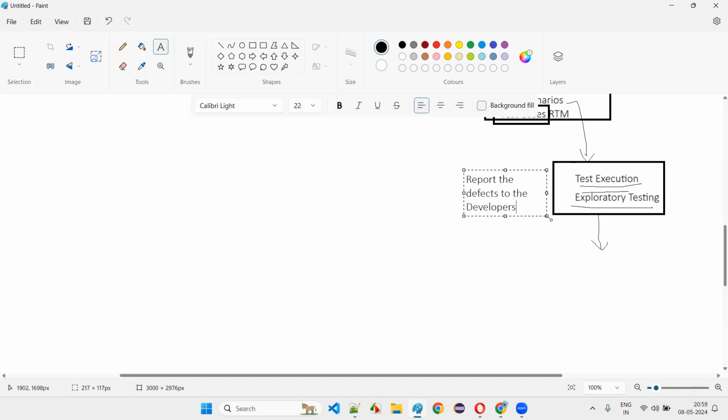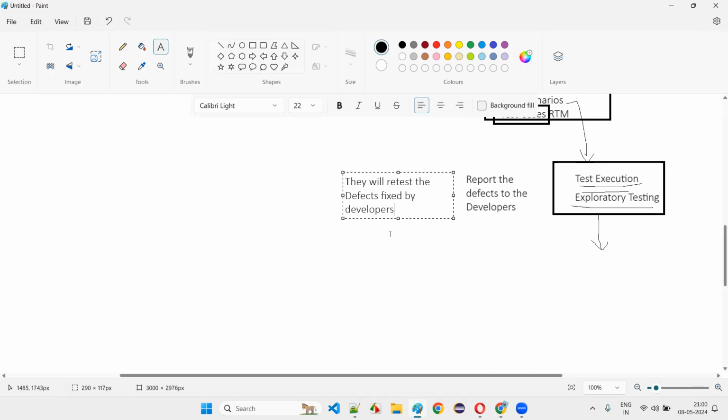Once they report the defects, the problems in the application, to the developers, and the developers fix the defects, they will recheck, or retest, the defects fixed by the developers.